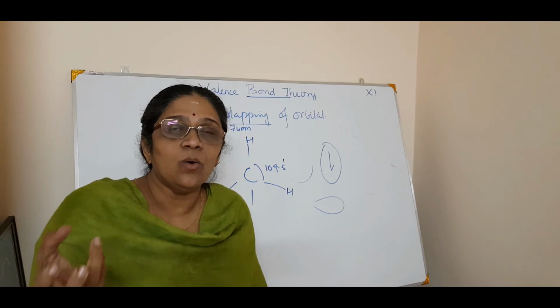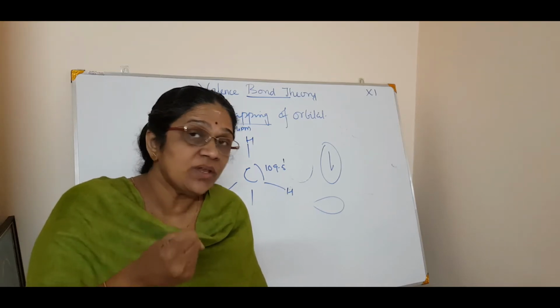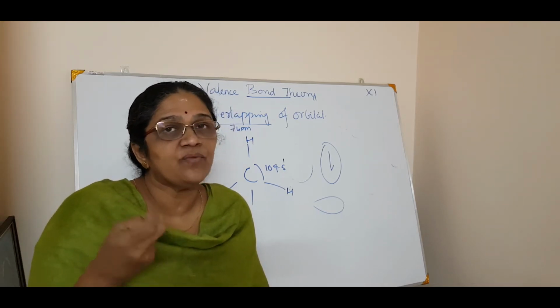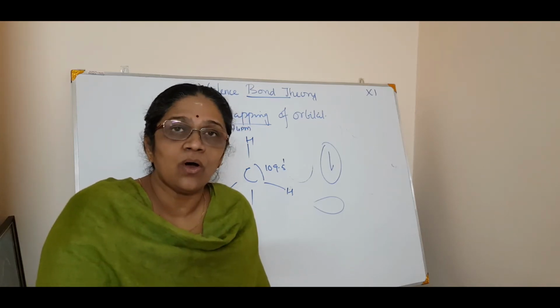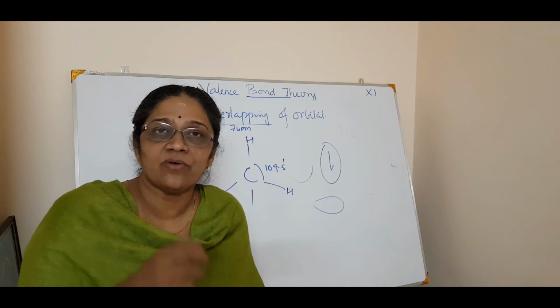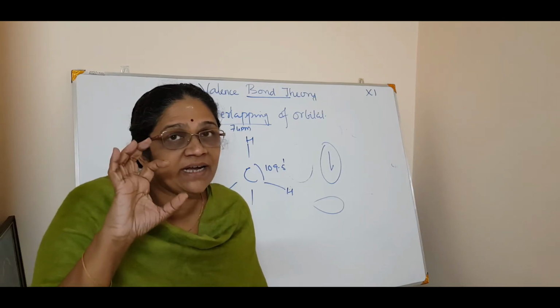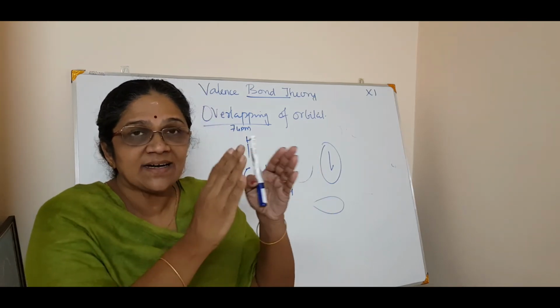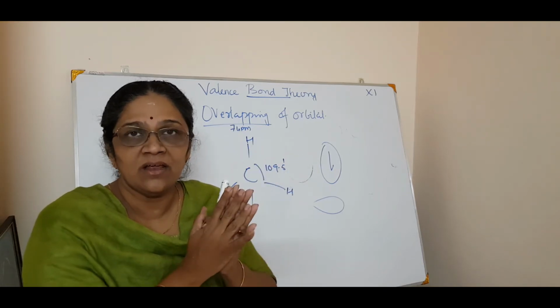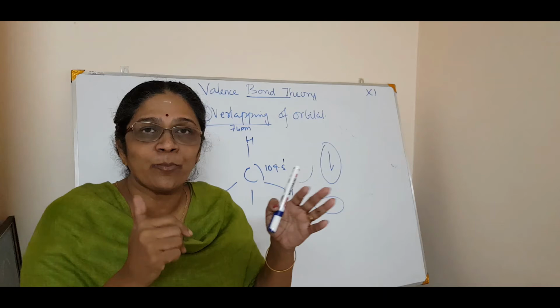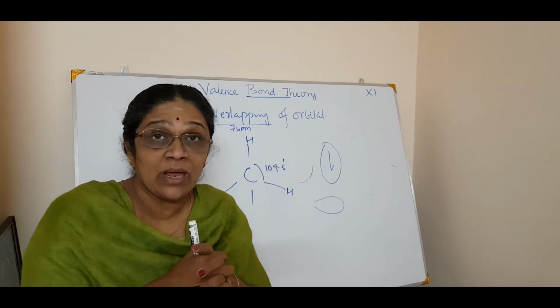Or in water, why is it 104? Even though it is tetrahedral, why does the 104 degree come? So all this depends also on the directional property of these bonds. So now you got an idea. Only in a certain direction of the bond can you have that correct bonding. Not in all directions of the orbitals can there be good bonding.